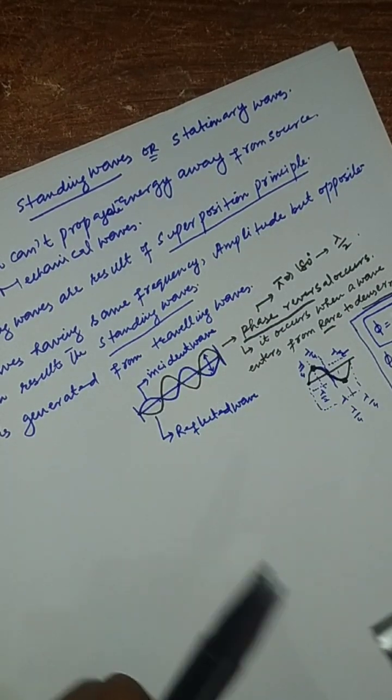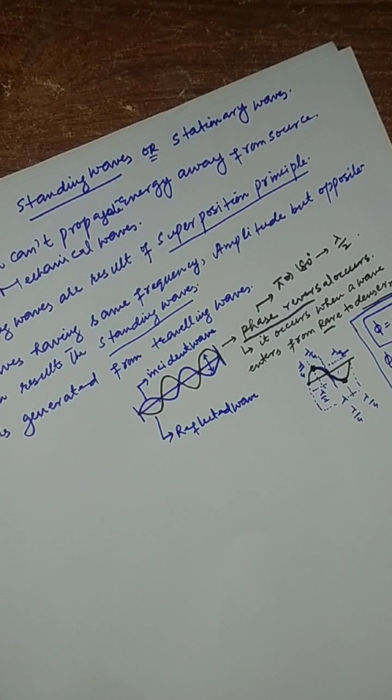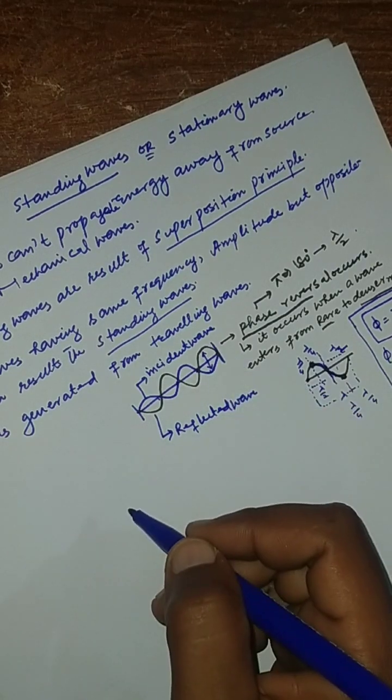What will be the resultant where these two waves construct each other and where the two waves destruct each other? If we want to calculate that, we will go to the mathematical formulation. For that, we know that these waves are sinusoidal waves.